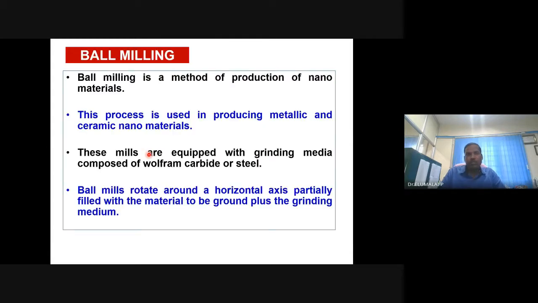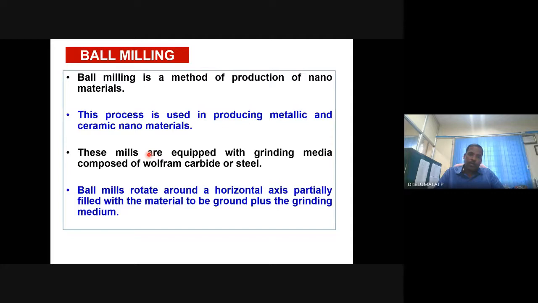This is one of the physical methods to produce nanostructured materials. Very specifically, metals, metal alloys, sometimes oxides and nitrides can also be synthesized or fabricated.